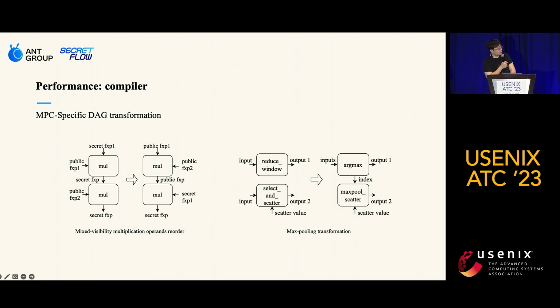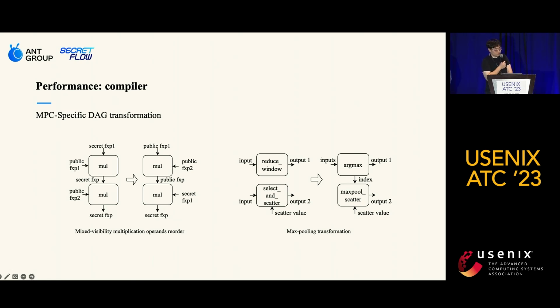So next we're talking about the compiler. The compiler plays a critical role in optimizing performance, and we have designed specific optimizations for MPC cases. Let's take two as examples. The first optimization is on the left part of the slide. It's an optimization pass that simply reorders multiply operations.